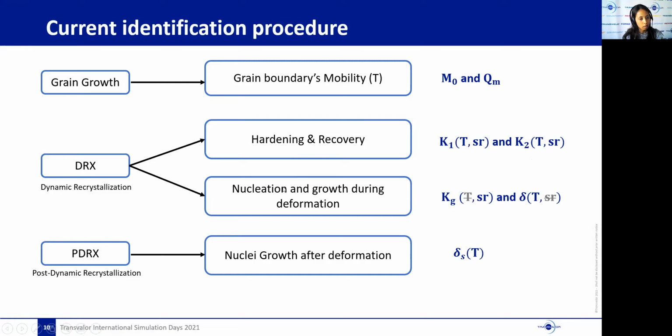Next, we will have nucleation and the grain growth parameters during deformation that characterize the evolution of the recrystallized fraction. And as you can see here, for simplicity reasons, we consider KG depends only on strain rate and delta depends only on temperature. Finally, one last parameter, delta S, acts on recrystallized grain growth velocity after deformation and depends only on temperature.